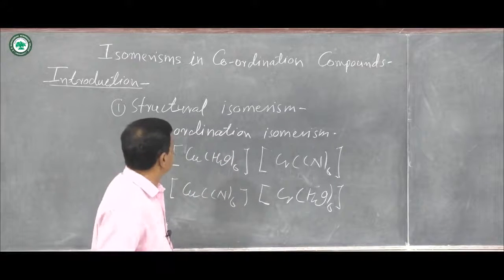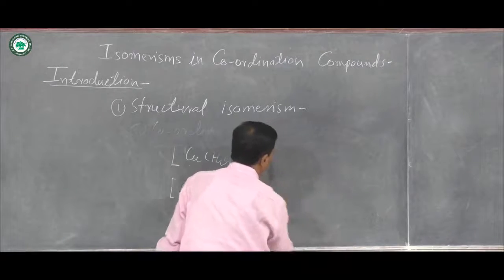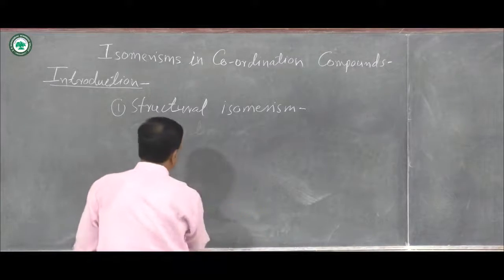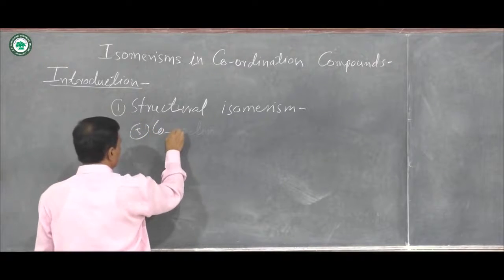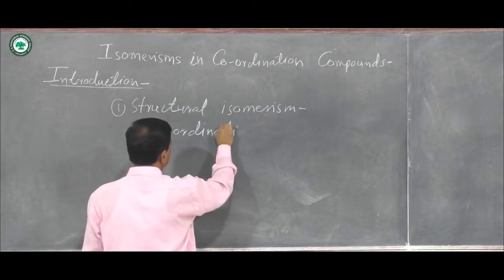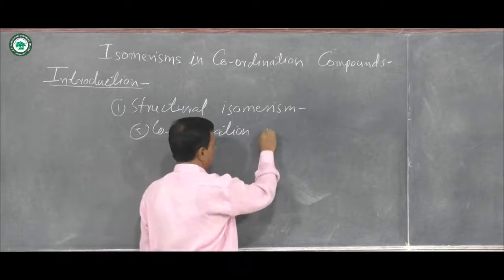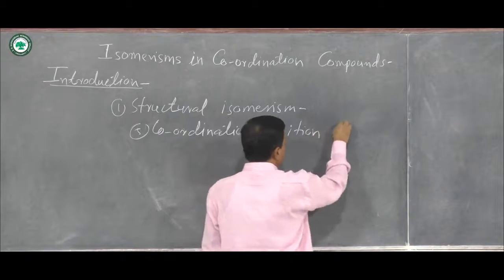Then the next one is structural isomerism, that is the fifth type, coordination position isomerism.